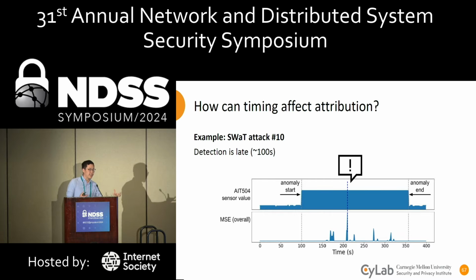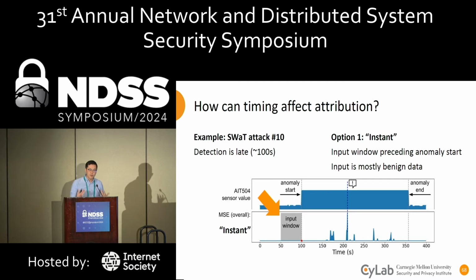So given this data, let's consider what options are available for representing this attack and picking the point to use for attribution. The first and perhaps most straightforward thing would be to do an instant attribution. This is to take the very first anomalous point in your time series dataset and to use attribution methods there. But if you actually look at the input window used for the model that precedes this point, it's completely benign. And this is a bad case for attributions. This doesn't work well in this case at all.